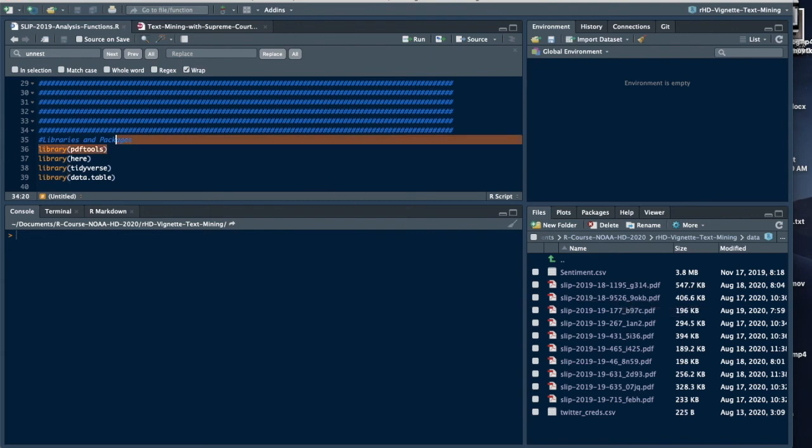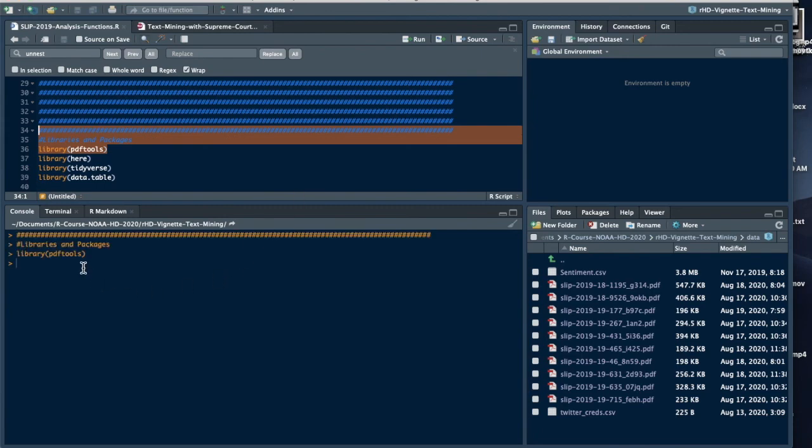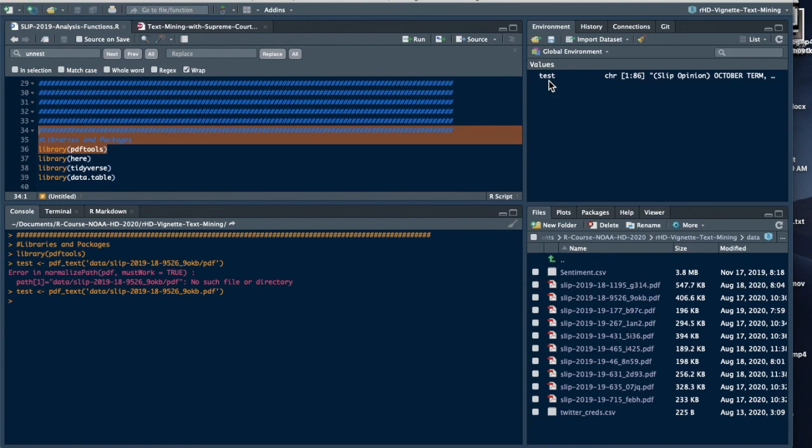The package that I'm going to use here is the pdftools package, so I'm going to make sure that that's loaded. The function that I'm using is called pdf_text, and it works a lot like read.csv. You pass it a file path. You have to enter the file correctly, but if you do, you get a character vector.